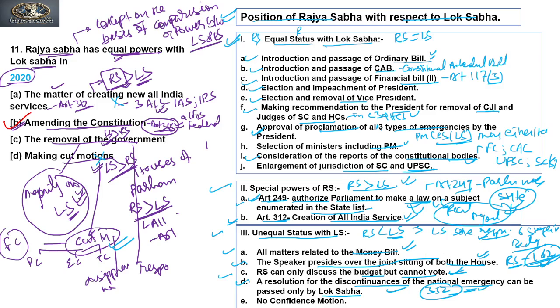Disapproval of a national emergency is something only the Lok Sabha can do. And the last is that no confidence motions against the government can only be introduced in the Lok Sabha and passed by the Lok Sabha. So Rajya Sabha has no business related to no confidence motions. Is it clear? This question has been asked from the comparisons, and we can see that this is a repeated concept. This question has also been asked previously. Clear? So moving to the next question.